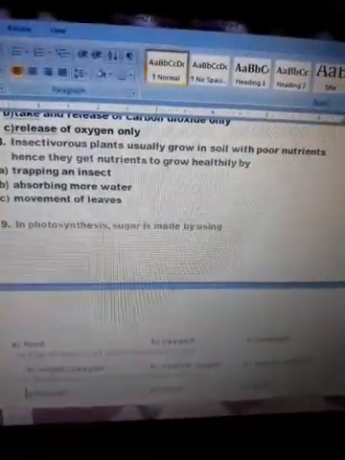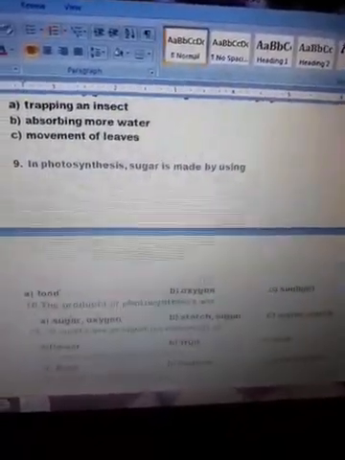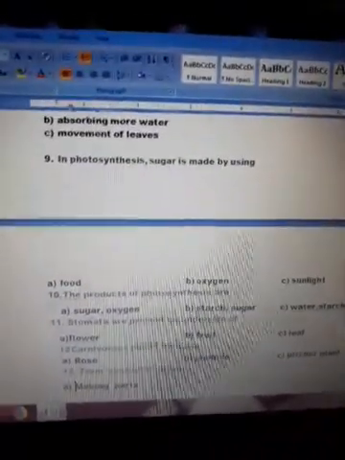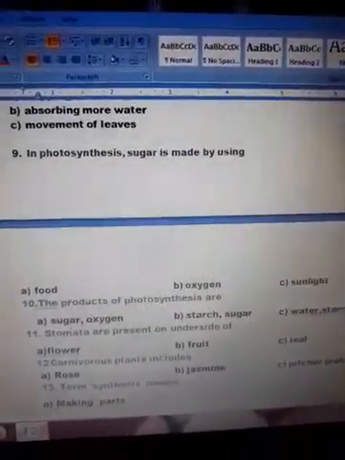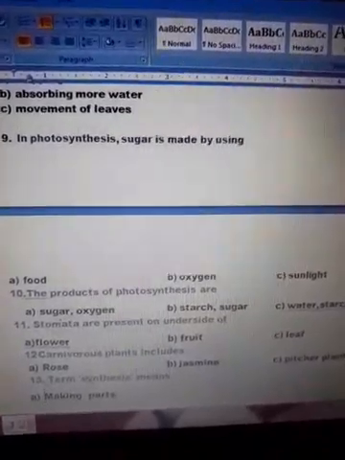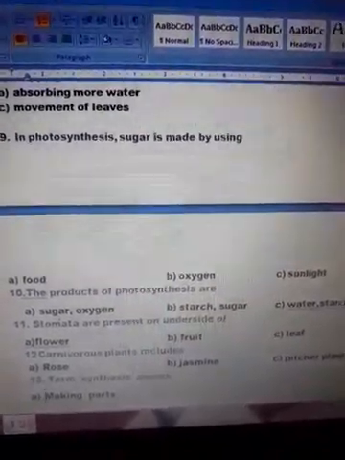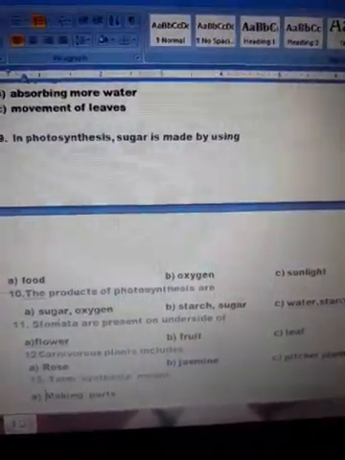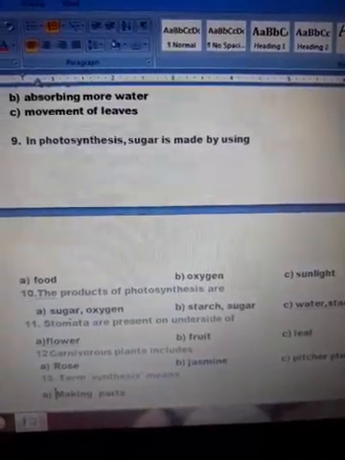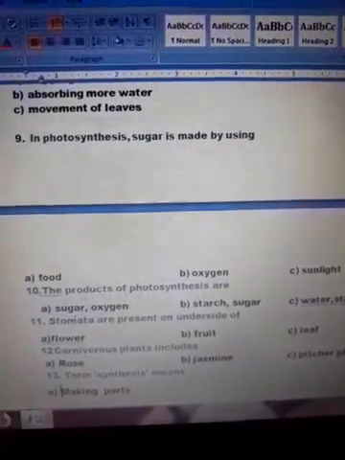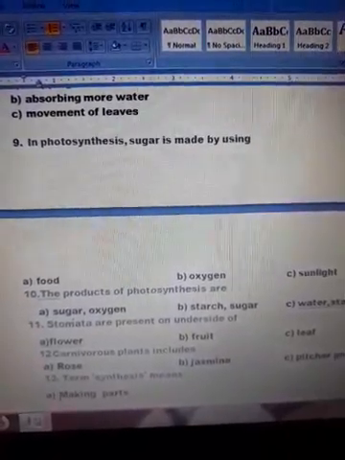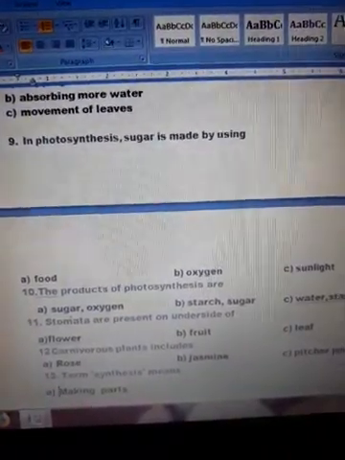In photosynthesis, sugar is made by plants by using food, oxygen, or sunlight. Without sunlight, photosynthesis cannot take place. So, sunlight is the best option. The products of photosynthesis are sugar and oxygen, starch and oxygen, or water and starch. You know that during photosynthesis, plants make food and they give out oxygen. And the food made by the plant is in the form of sugar.